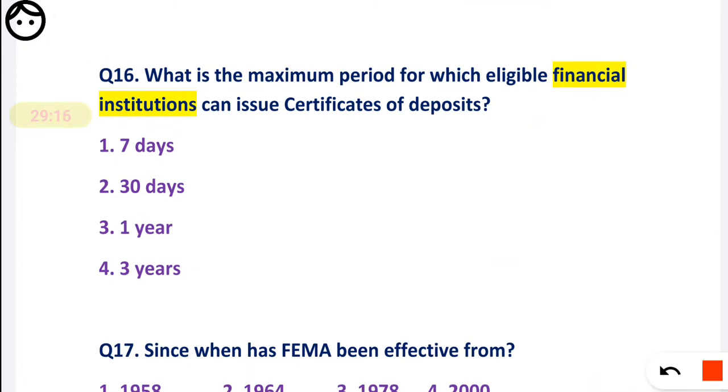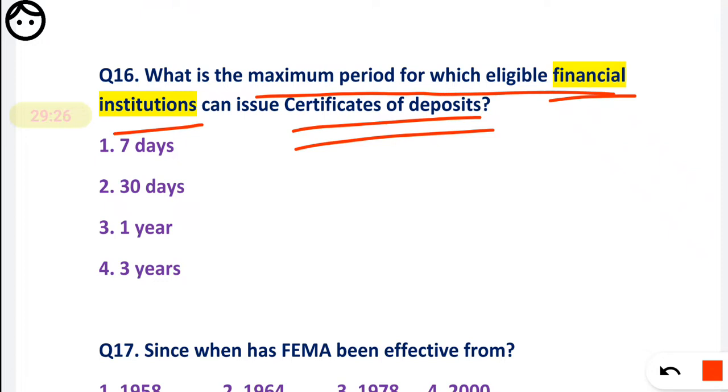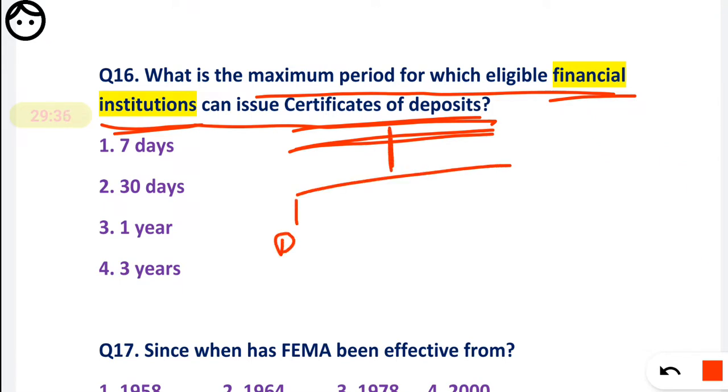What is the maximum period for which an eligible financial institution can issue a certificate of deposit? Remember friends, the certificate of deposit can be issued by a bank, and it can also be issued by other financial institutions.